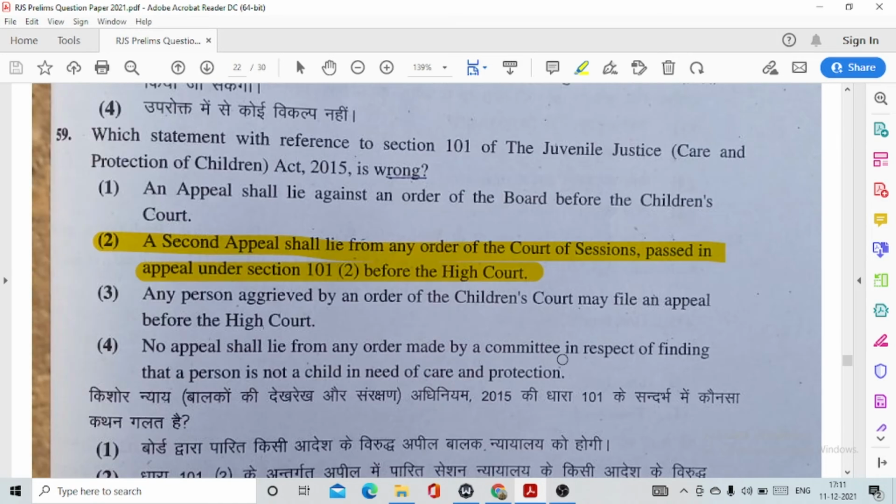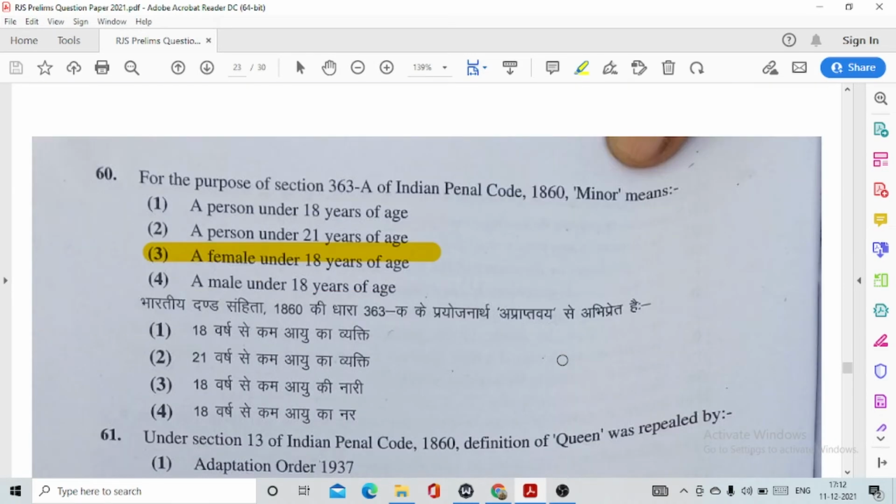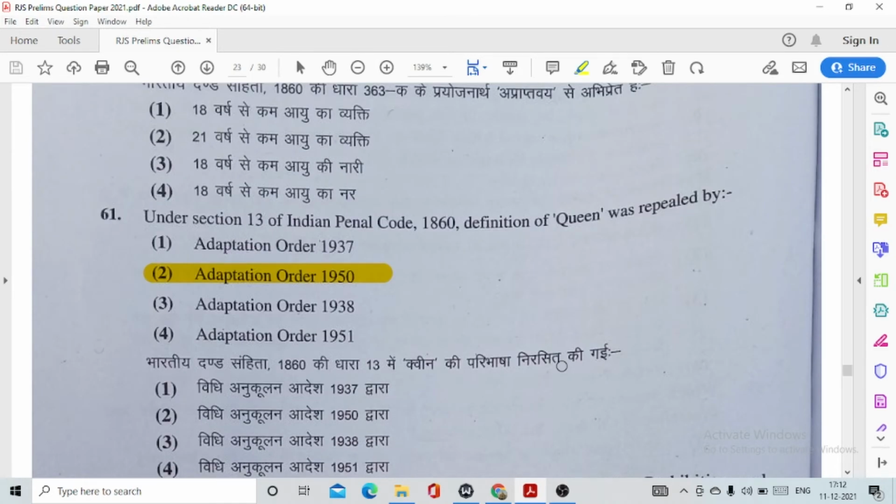Question number 59. Which statement with reference to section 101 of the Juvenile Justice Care and Protection Act is wrong? This is option number 2. A second appeal shall lie from any order of the Court of Sessions passed in appeal under section 101 clause 2 before the High Court. Question number 60. For the purpose of section 363 of the IPC, minor means option number 3, a female under 18 years of age.